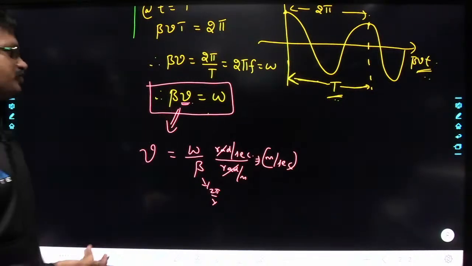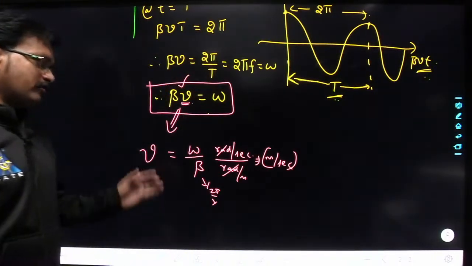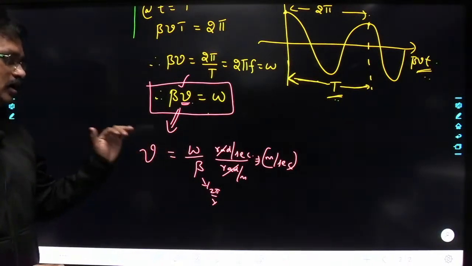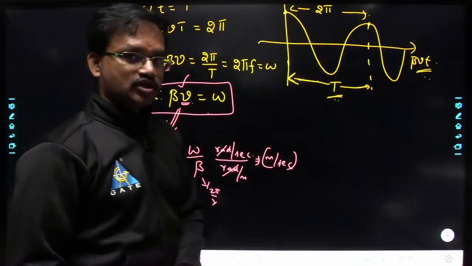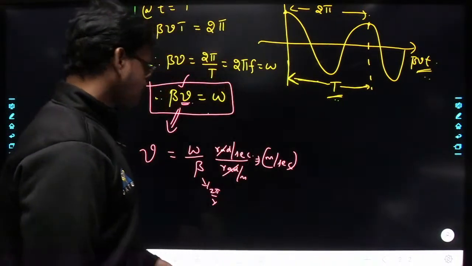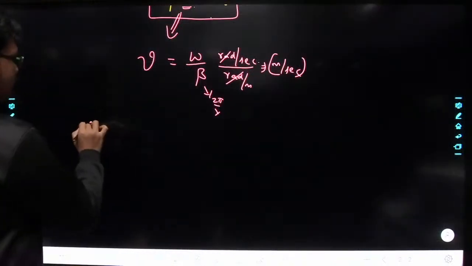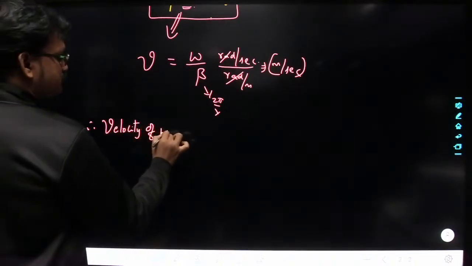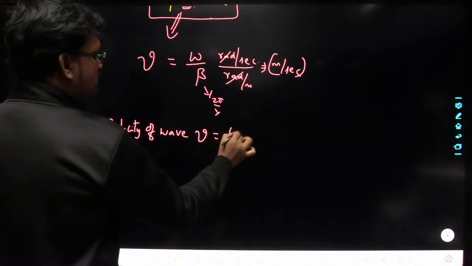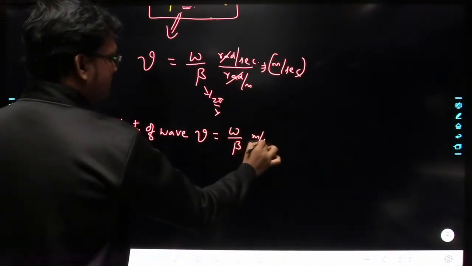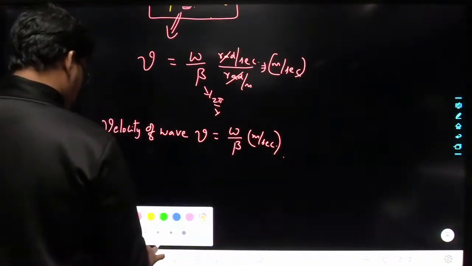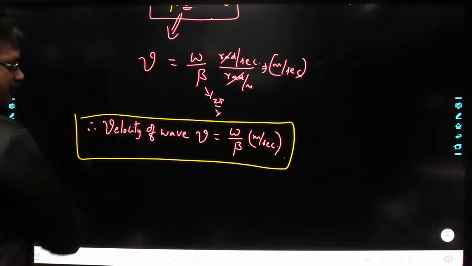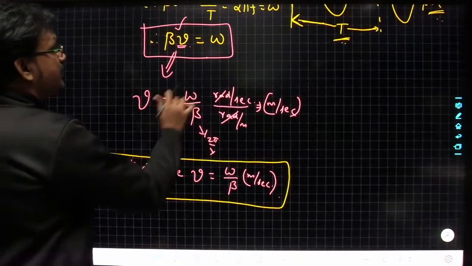So you can replace beta v with omega, and the velocity of the wave we are getting as omega by beta. If you take the ratio of omega to beta, that is going to give you the velocity of the wave. Therefore the velocity of the wave v is equal to omega by beta meter per second. So if you know omega value and beta value, then you can determine the velocity of the wave. And beta v we can replace with